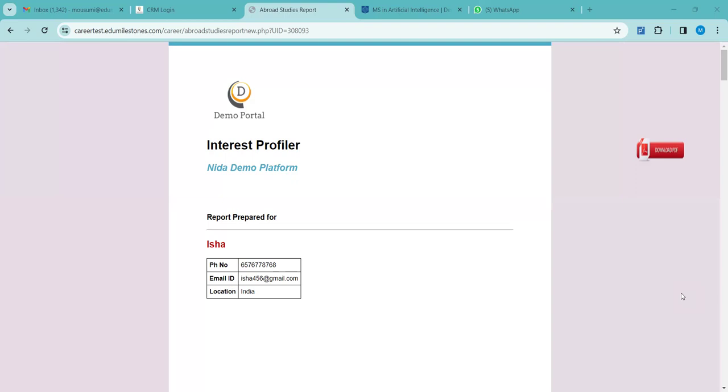Again, a similar question with this. Before they are actually downloading a milestone report or a profiling report, like in the domestic student portal, they have access to the domestic colleges to browse through the courses and so on.